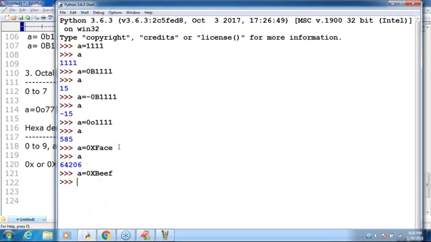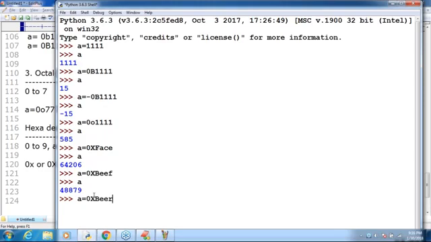Valid. What is the problem? If I take a, what is the output by default we are going to get? Sir, a is equal to 0x beer. I'm taking our favorite thing. Is it valid or invalid?